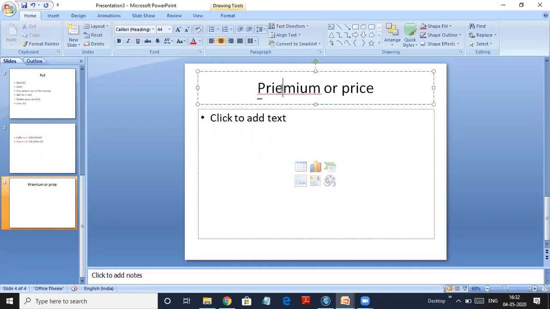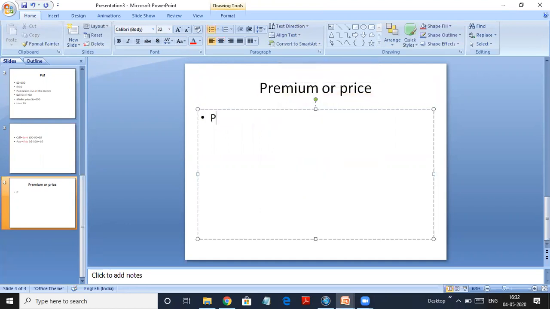Okay, now what does this premium or price consist of? It consists of two things. So I'll write it: premium consists of intrinsic value plus time value. So it consists of these two things. Now we'll see how we basically find intrinsic value and time value.